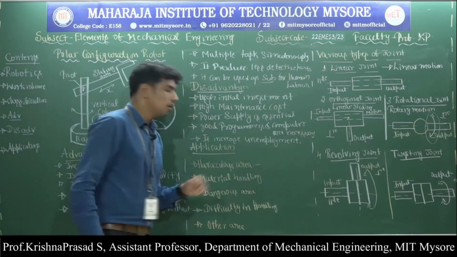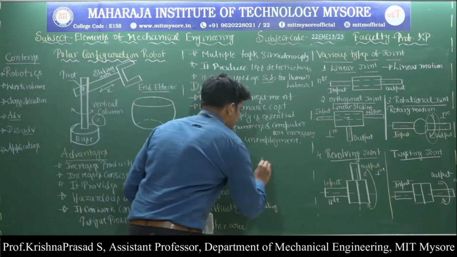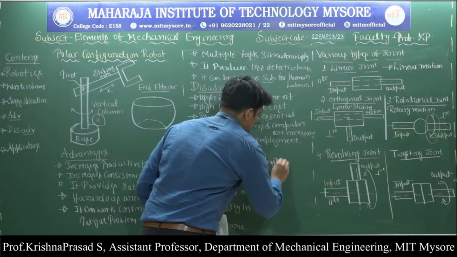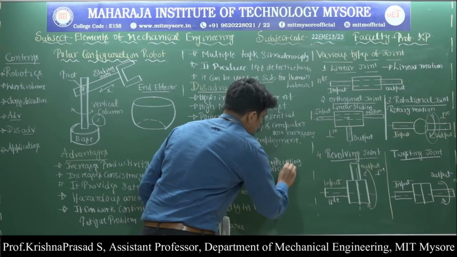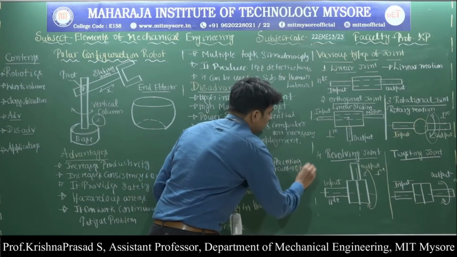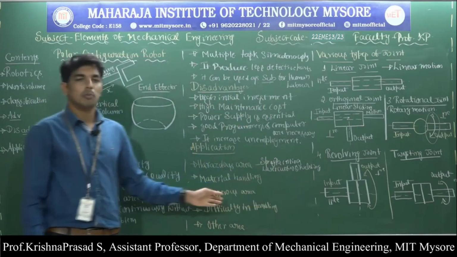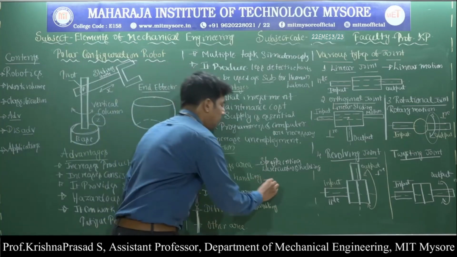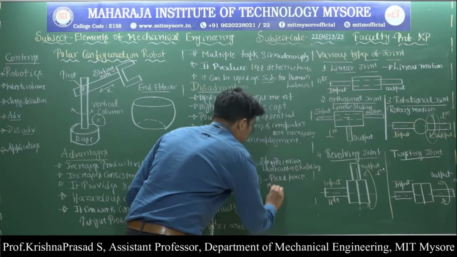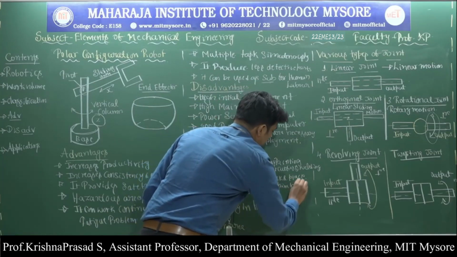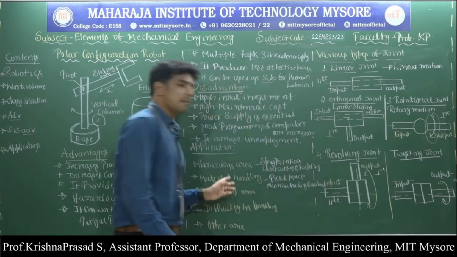So very first thing, it is called hazardous areas. Industrial robots can be operated in hazardous areas like spray painting, laser cutting and welding operations. So in some of these hazardous areas like spray painting, laser cutting and welding, the industrial robot can be used. Then material handling, like pick and place operation and machine loading and unloading. Here we can use the industrial robot.